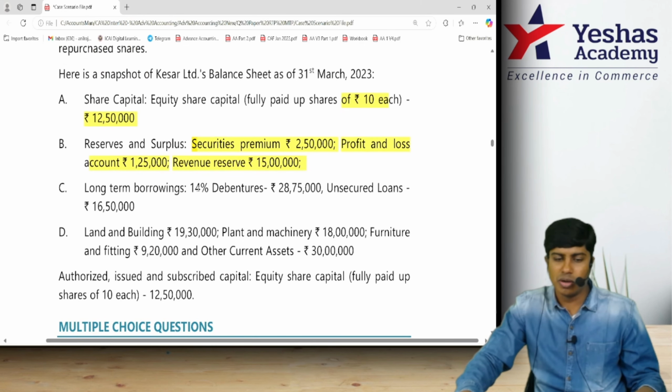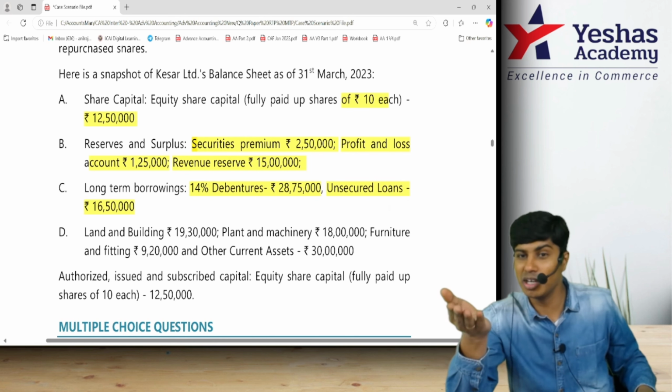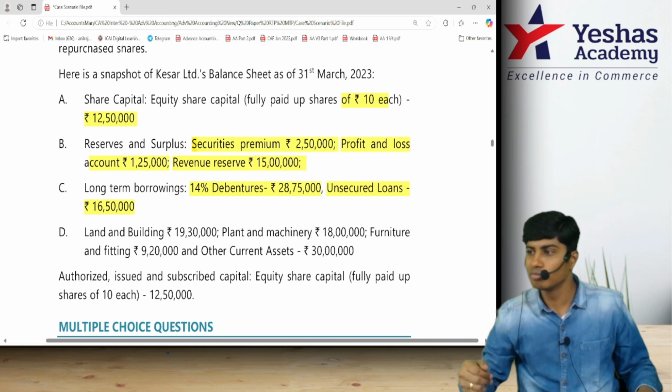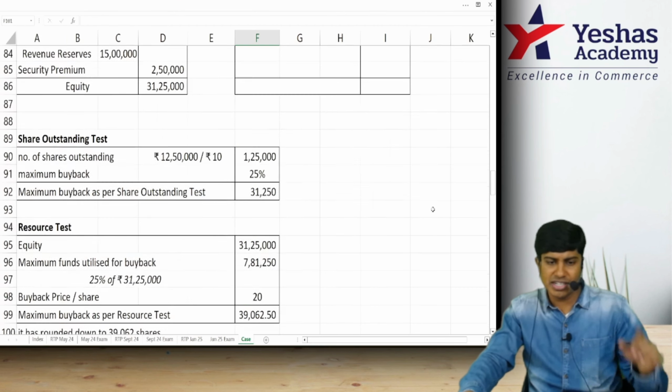Okay, long term borrowing 14% debentures 28 lakh 75, unsecured loan 16 lakh 50. Both are part of our loan. If there is share application money rejected, refund pending, that is also part of our loan. Smallest of the details will be taken into loan. So 28 lakh 75 and 16 lakh 50.